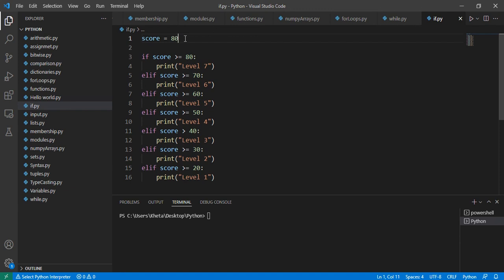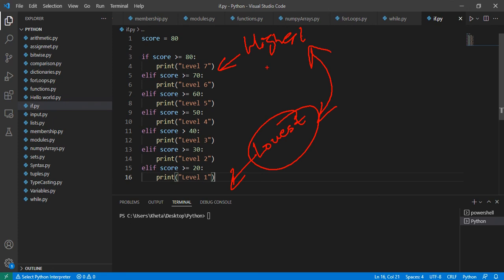So you can play around with this on your own. And as an exercise, you can swap this around and start with this one, then go to this one, and so on. So basically start with 20 at the top, then have 80 down here, or whatever number you'd have. What I'm basically saying is we are now starting with the highest range, and we're moving down to the lowest one. And I want you to swap these things around. I want you to start with the lowest range, 20 to 29, and end with the highest one down here at the bottom.